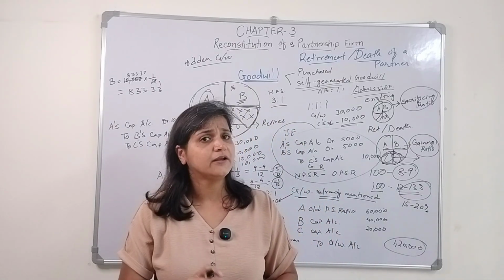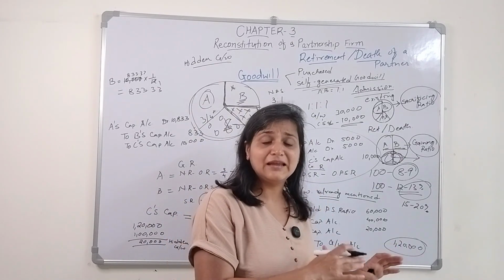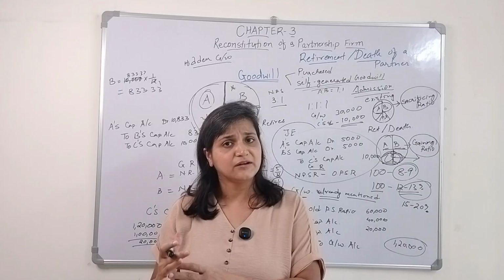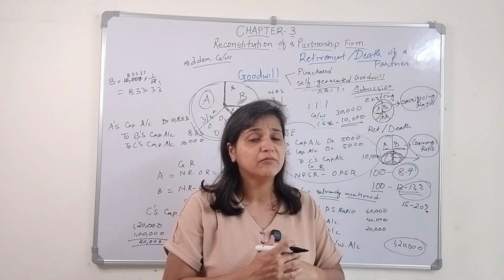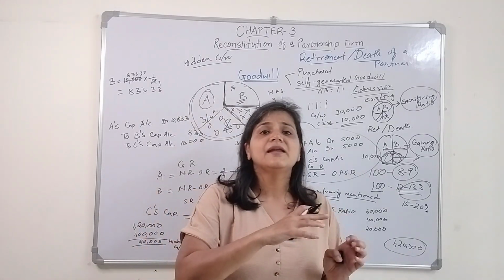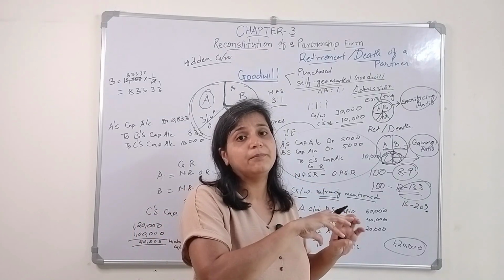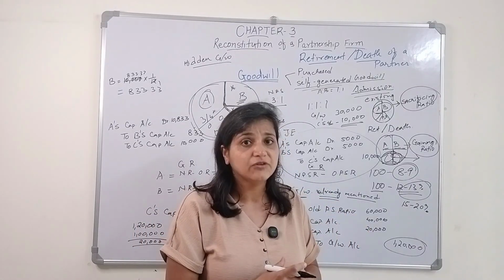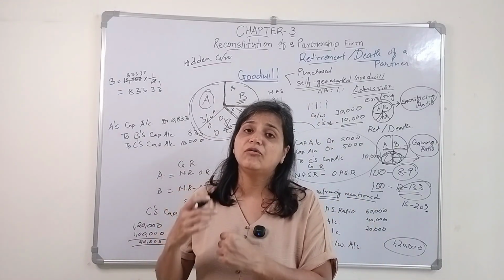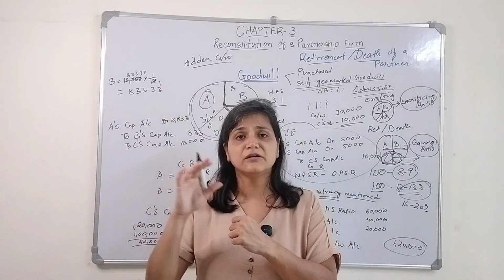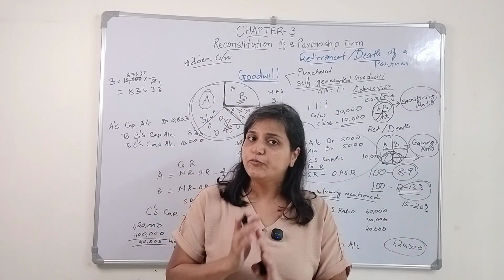I hope you got it. It's a kind of revision for you, right? You already practiced this in admission. The same is there in case of retirement or death. In admission, a new partner enters the business, so he has to bring the premium of goodwill. In case of retirement or death, an existing partner is retiring or dies, so the old partners who are going to get the benefits of future profits give this premium of goodwill to the partner who is retiring or who has passed away. This is it. I hope you got it.